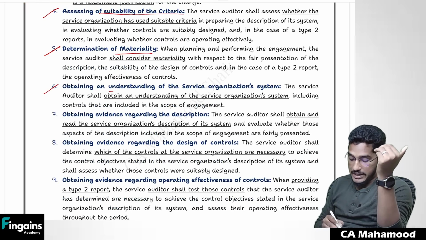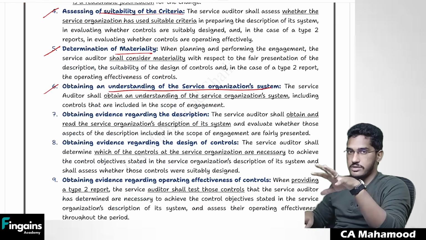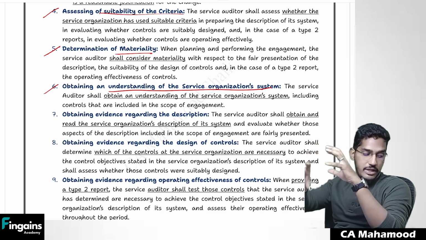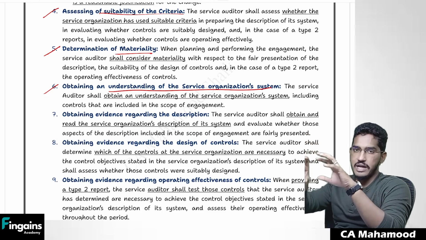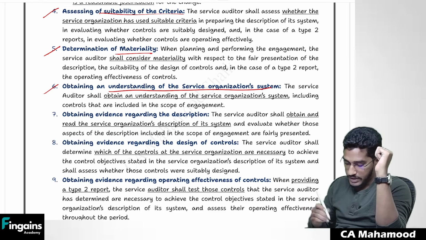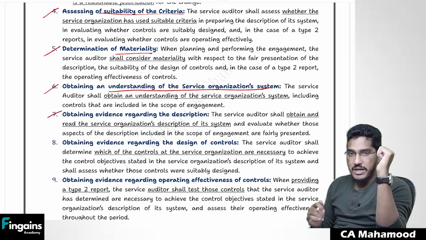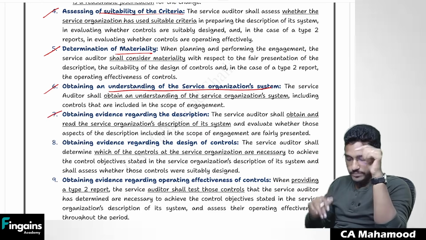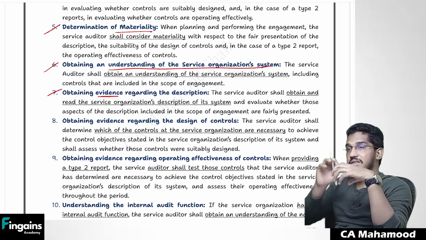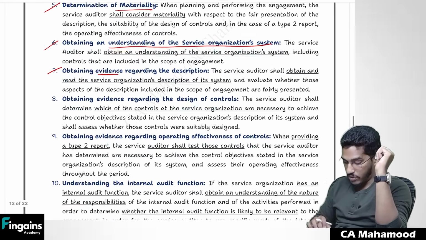Then you need to obtain an understanding of the service organization's system. First, overall, you need to obtain an understanding of what kind of internal control system the service organization has, basically risk assessment procedures. Then, whatever description management has given, I told you management will describe, no? Regarding that description, you perform procedures and try to obtain evidence whether management described the controls in a fair manner or not.